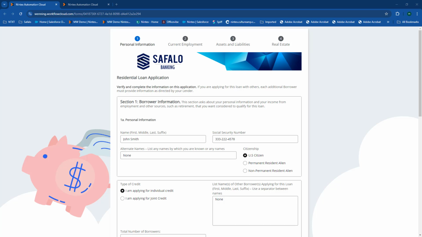So we're going to use our Nintex Automation Cloud. We're going to use document generation, which is part of Automation Cloud, and we're going to use Nintex eSign and our RPA tool to kind of solve for these items. We'll walk you through the process, show you how that works. So you'll see first off, we're starting with a form here.